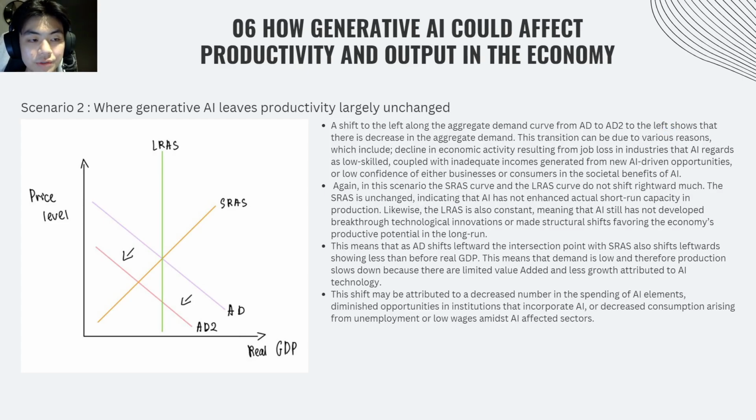Hopping on to the second scenario, where generative AI leaves productivity largely unchanged. In this scenario, the demand curve shifts left, signaling a reduction in aggregate demand. The SRAS and LRAS curves remain unchanged, reflecting the idea that AI may not significantly enhance productivity in certain sectors, particularly where jobs cannot be automated or technological integration is low. Consequently, real GDP does not rise, and the economy faces stagnation with limited growth and productivity.